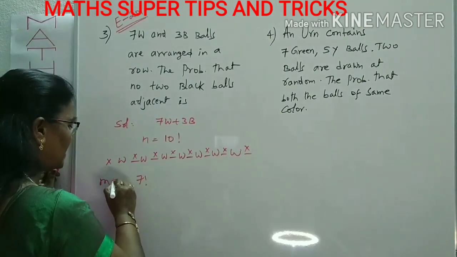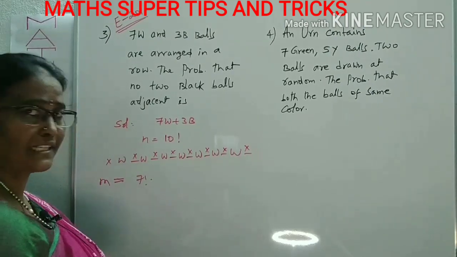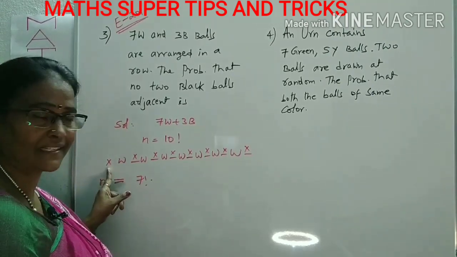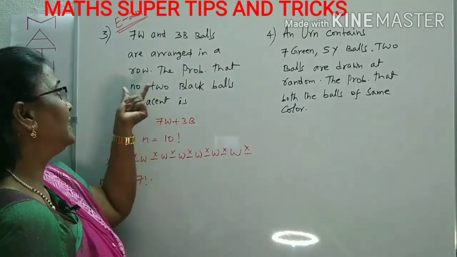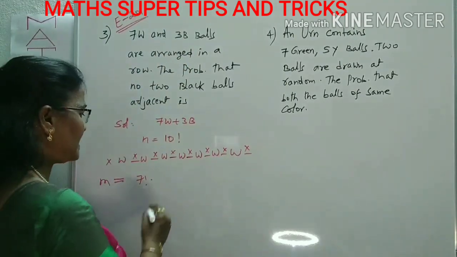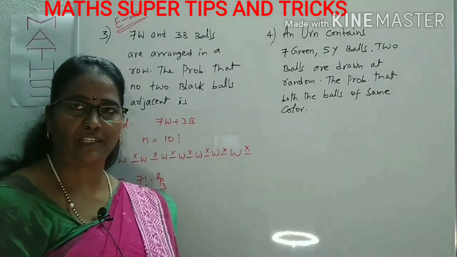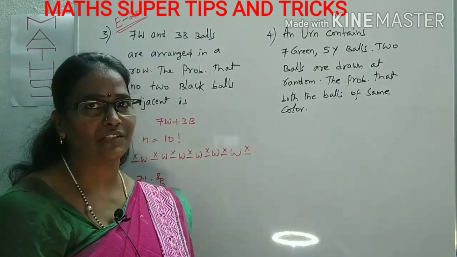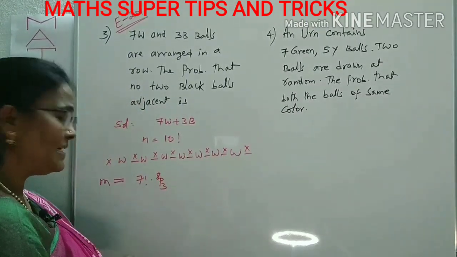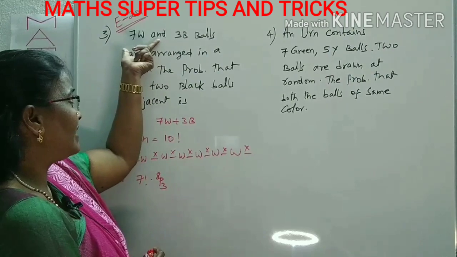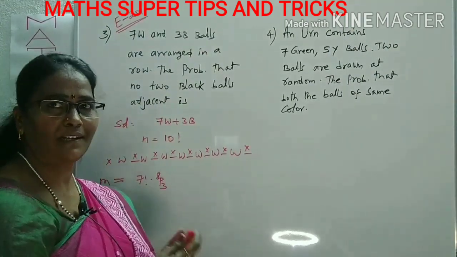Now I am writing M, which means supported events. M is 7 factorial into, for blacks, how many places are left over? X indicates the blanks. 1, 2, 3, 4, 5, 6, 7, 8 blanks are there for 3 blacks. That can be arranged in 8P3 ways. Arrangement means permutation, that's why we use P. In previous questions it was selection, that is combination, but here you have to use permutation.